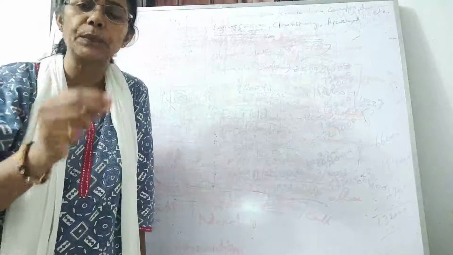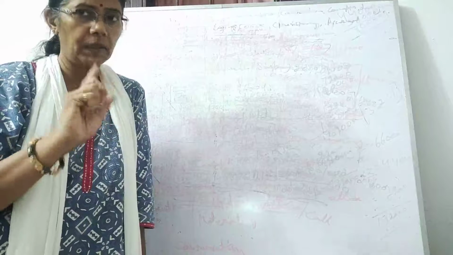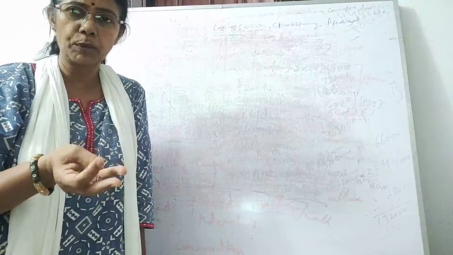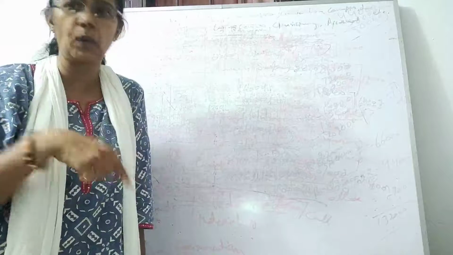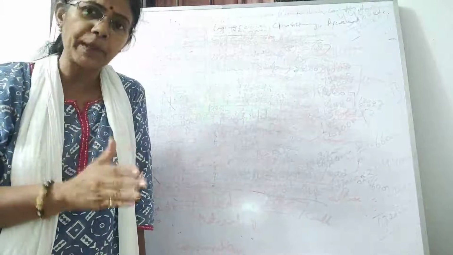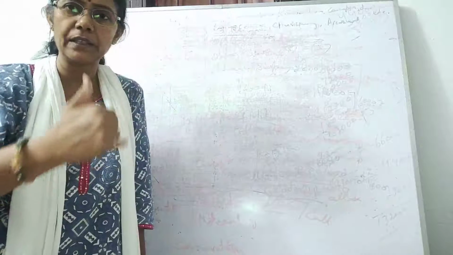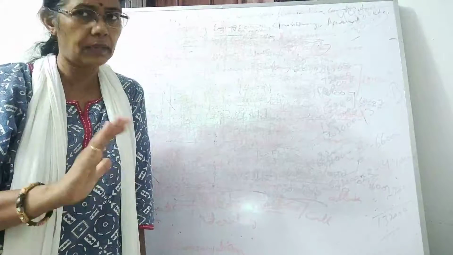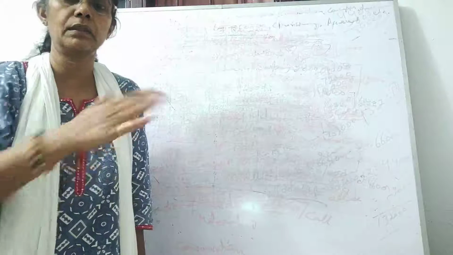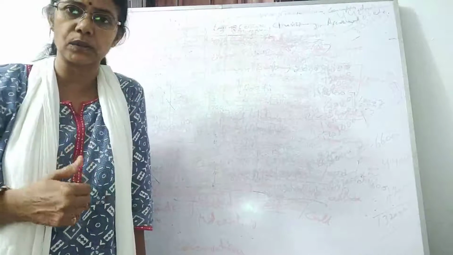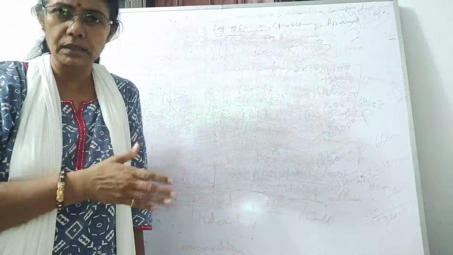So you have to keep 2 points in your mind. Either the shareholders have paid the amount of premium, or they didn't pay the amount of premium. Either they have paid or they didn't pay. If they have paid the amount of premium, that will not be shown anywhere, neither in the debit side nor in the credit side, right? And if they didn't pay the premium, we will be showing it in the debit side and in the credit side also. These two normal things, the detail we have discussed in yesterday's video, right?